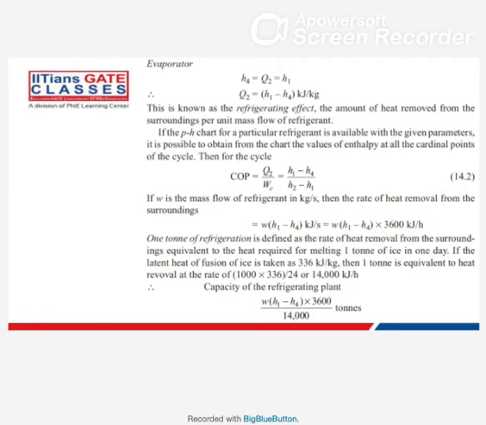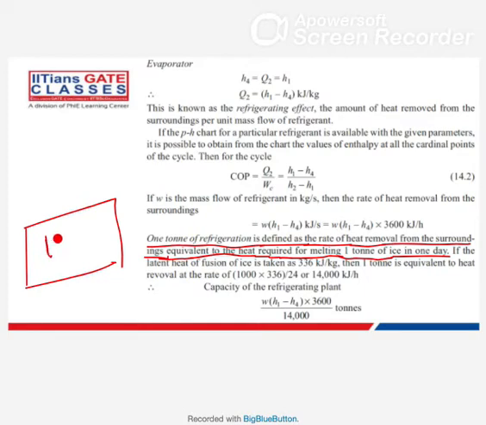Now next is, what is 1 ton of refrigeration? 1 ton of refrigeration is defined as the rate of heat removal from the surrounding equivalent to the heat required for melting 1 ton of ice in 1 day. You have 1 ton of ice. 1 ton of ice means what? 1000 kg ice.